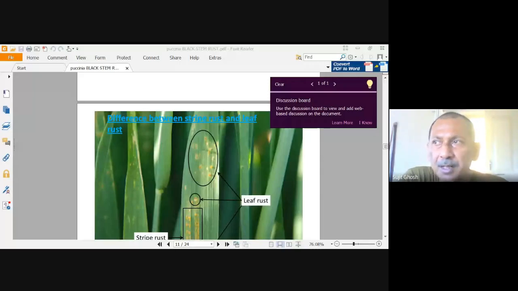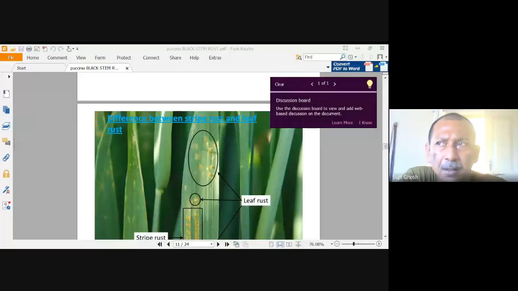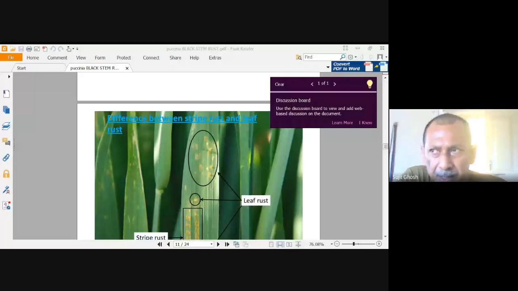The pathogen completes its life cycle in 5 stages: 3 stages in wheat and 2 stages in barberry. The 5 stages are as follows.